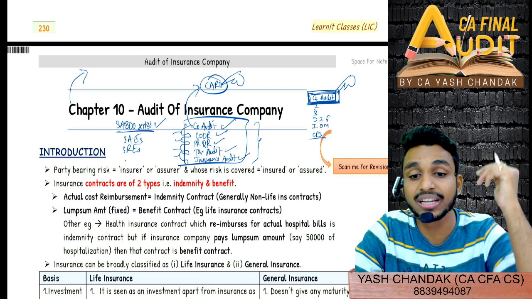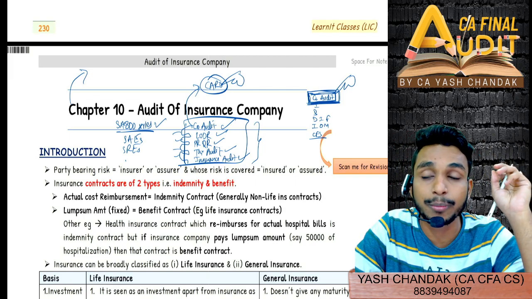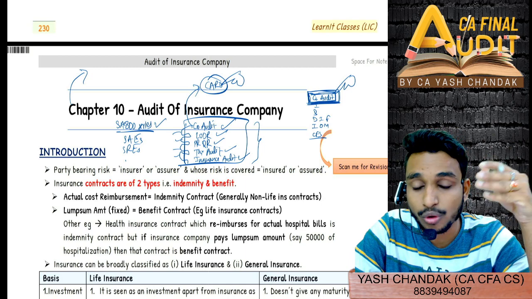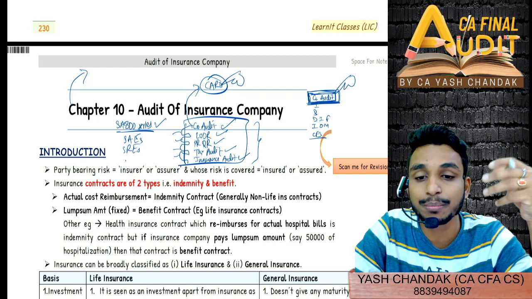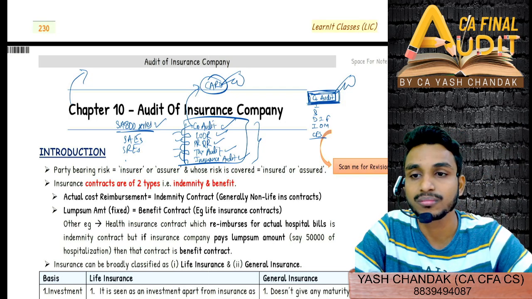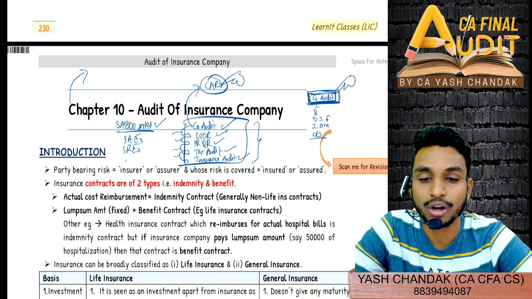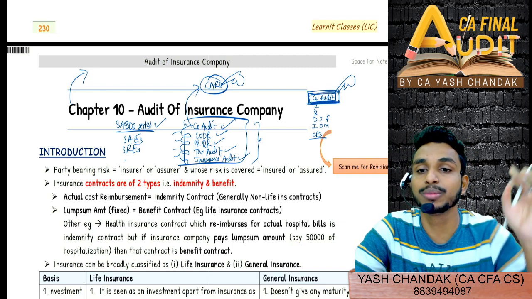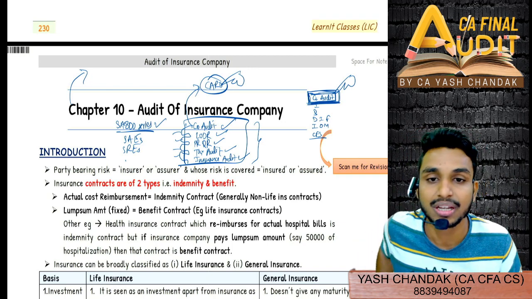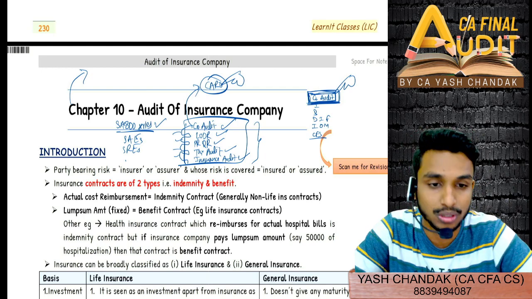Like the same happened in Ind AS, in FR, particularly in May 2019. In that attempt, 3-4 standards were removed. So many thought that in November 18 these chapters might not be asked. But what happened is they asked particularly in all the standards that were going to be removed. So don't underestimate any chapter that is going to be removed from the next attempt. In fact, you can expect even a question or two from that chapter.